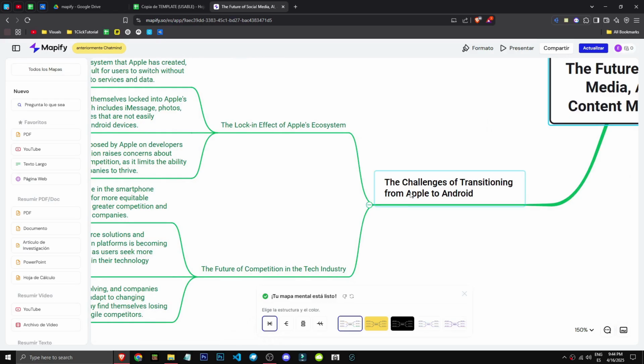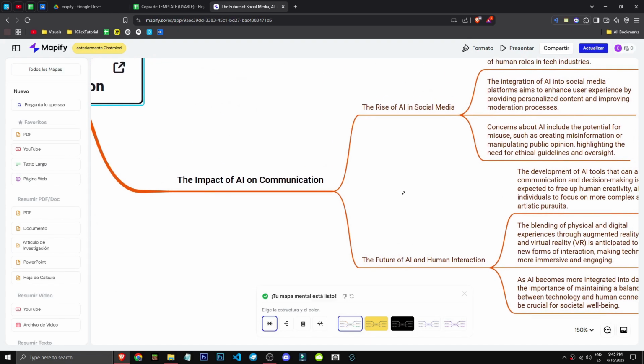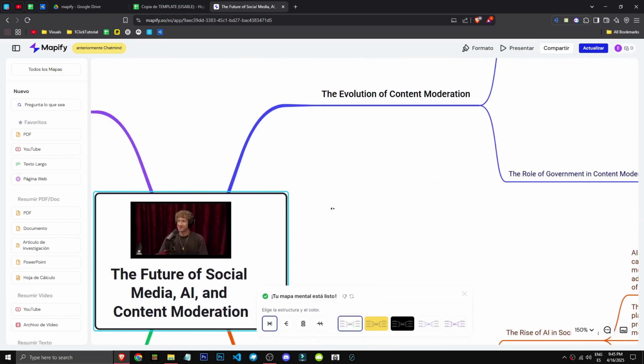AI's impact on communication. Very good, very good. Well, it seems it's done well. Obviously, I haven't seen the podcast. Can't say 100%. Oh, look, we can even change the structure.